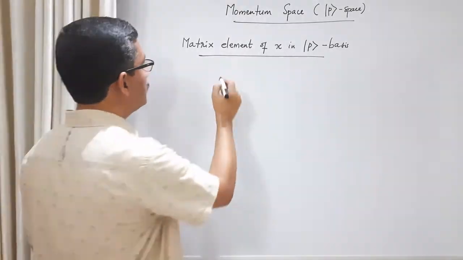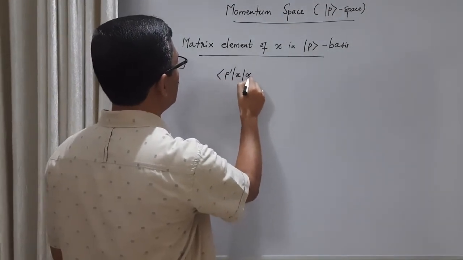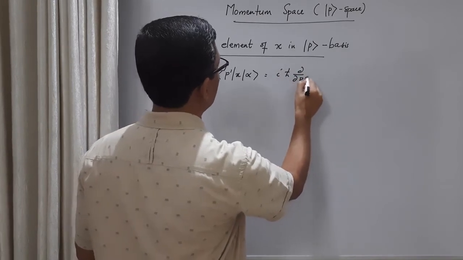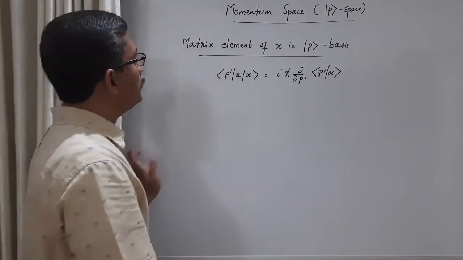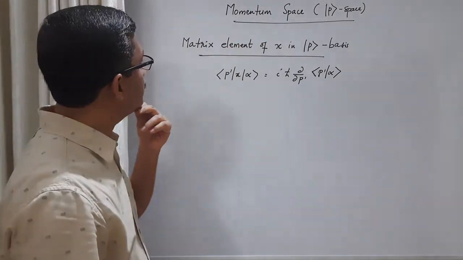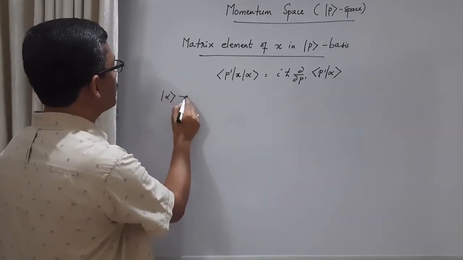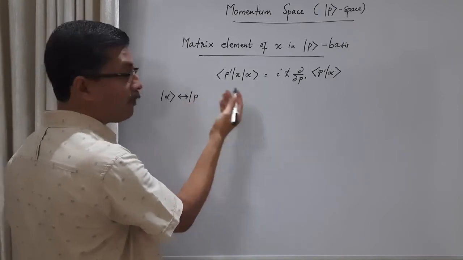So earlier we got the result ⟨p'|x|α⟩ = iħ ∂/∂p' ⟨p'|α⟩. Now, in order to get the matrix element of x in p basis, let us simply replace this general wave function by a momentum eigenket.